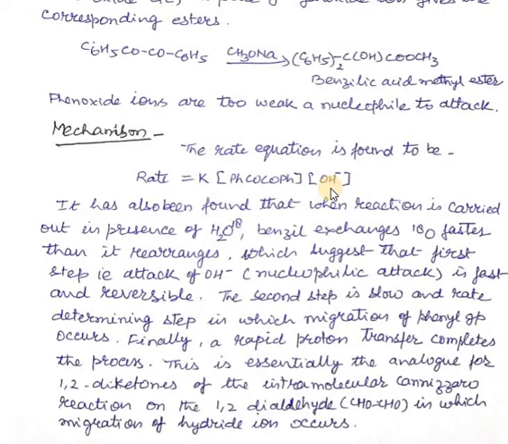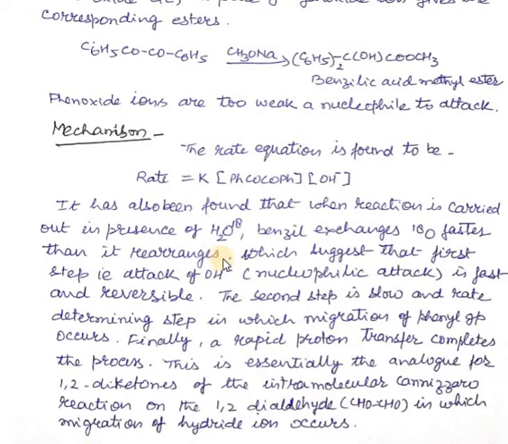Other studies were also carried out on this reaction to know the mechanism, and it was found that when labeled water is used, then the labeled oxygen is found in the non-rearranged diketone, that is in the benzil. It was also found that when the reaction is carried out in presence of labeled water, benzil exchanges 18O faster than it rearranges.